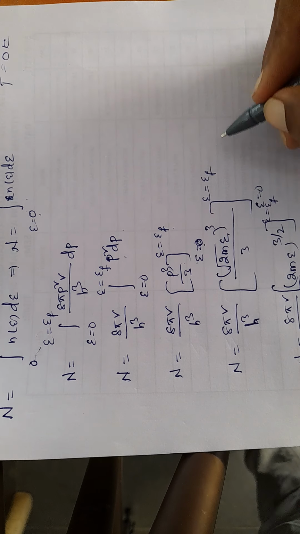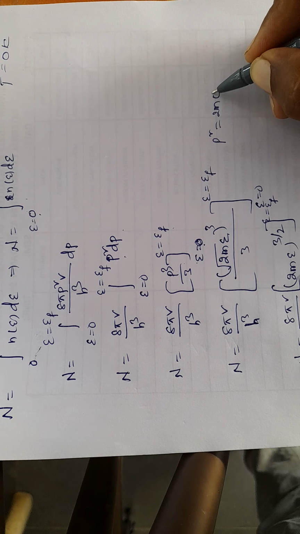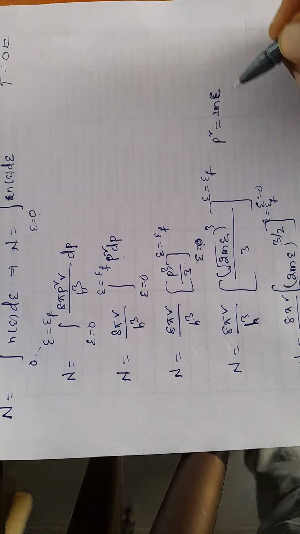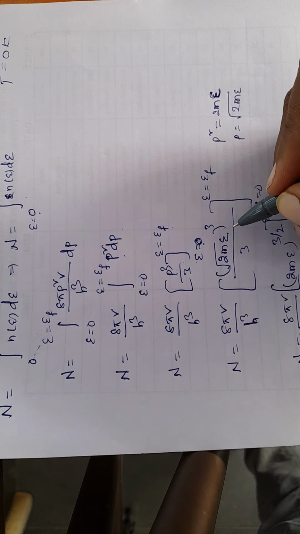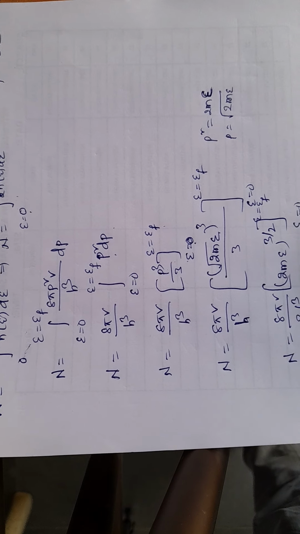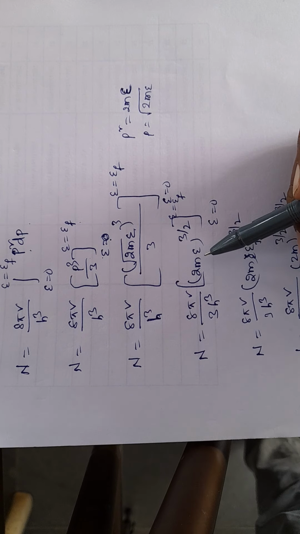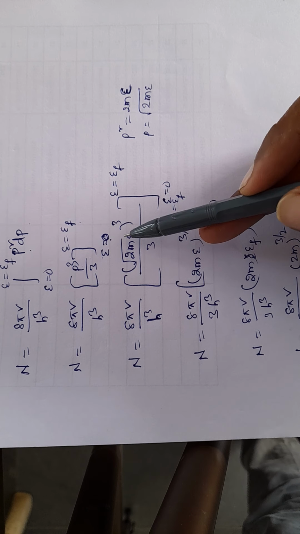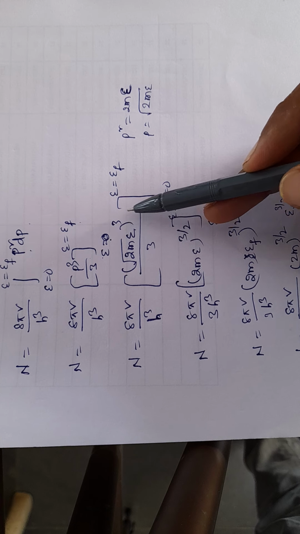We know the formula p square equals 2mE, where E is the kinetic energy, then p equals under root of 2mE. So we can write in the place of p the under root of 2mE. So p cube becomes under root of 2mE whole to the power of 3.